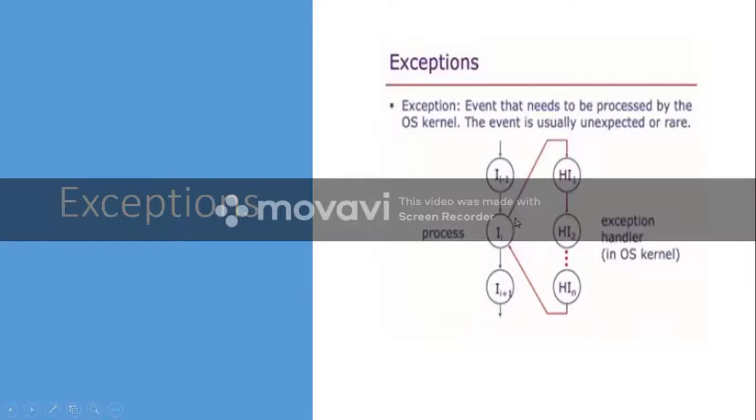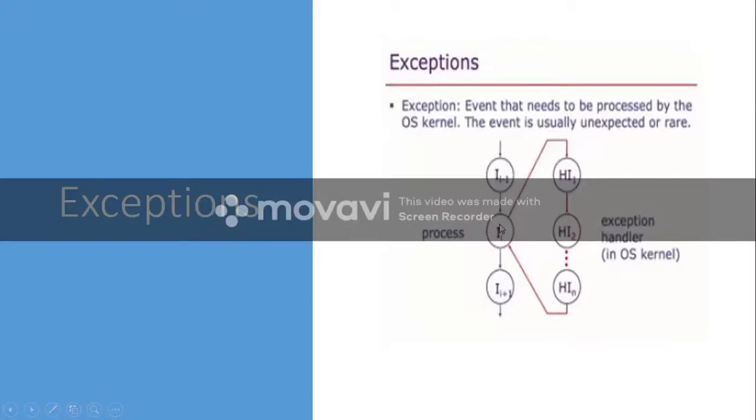So when an exception occurs, the control will be transferred to something else, which is called the exception handler, HI. So this is handler instruction 1. The process control will be transferred to the handler. Who will do this transfer? The operating system will do the transfer.